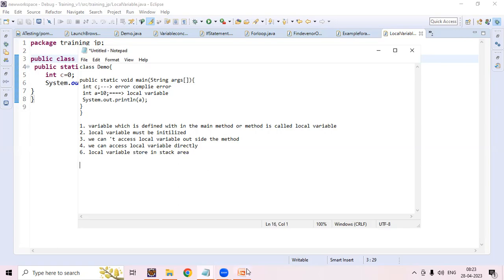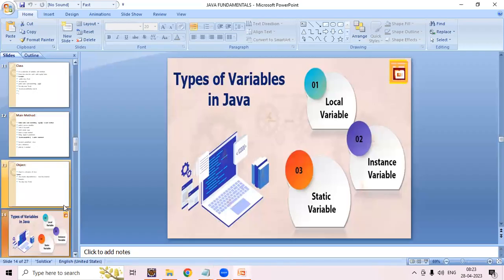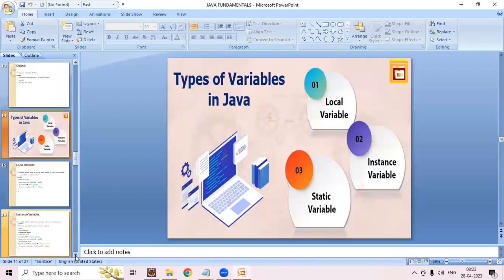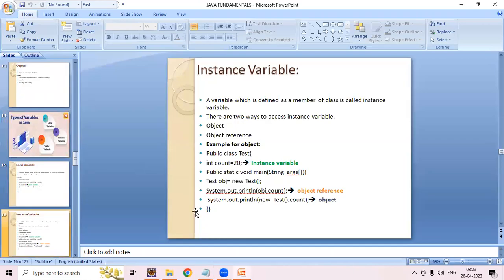So we'll discuss instance variables. Instance variables and static variables are the most important things, and we need to concentrate more on them. An instance variable is a variable which is defined as a member of a class.